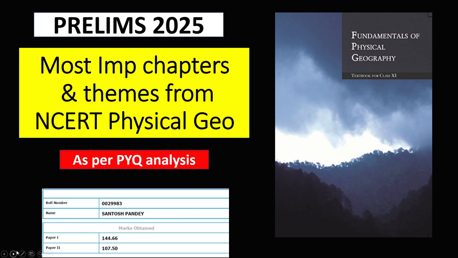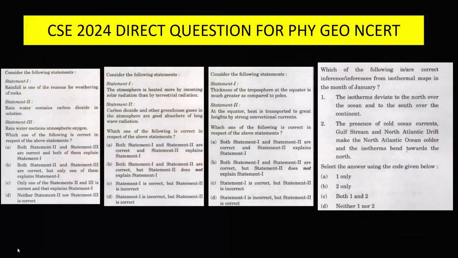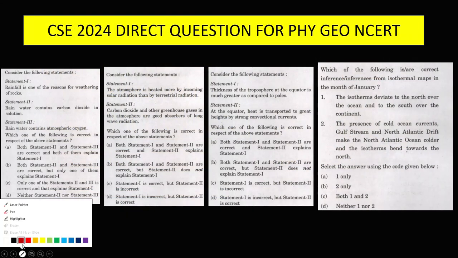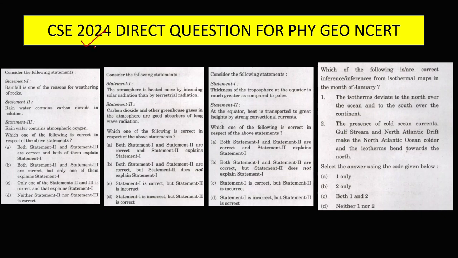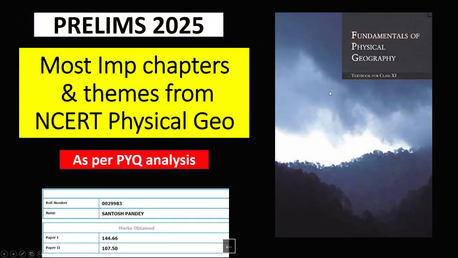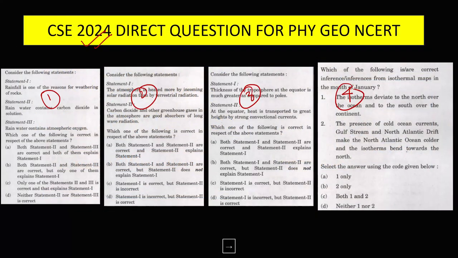First of all, I'll give you a solid reason why you need to read this book. Guys, in the Prelims examination 2024, four questions directly came from this book. You can see question number 1, 2, 3, 4. All these four questions were directly from this book. And to your surprise, I had given these questions in my NCERT test also.